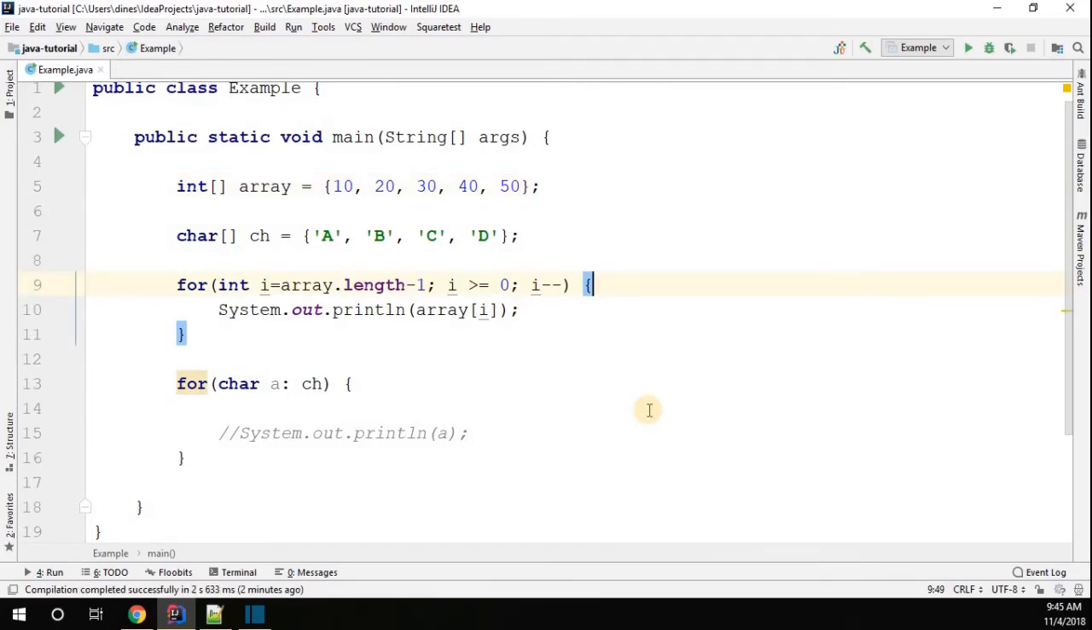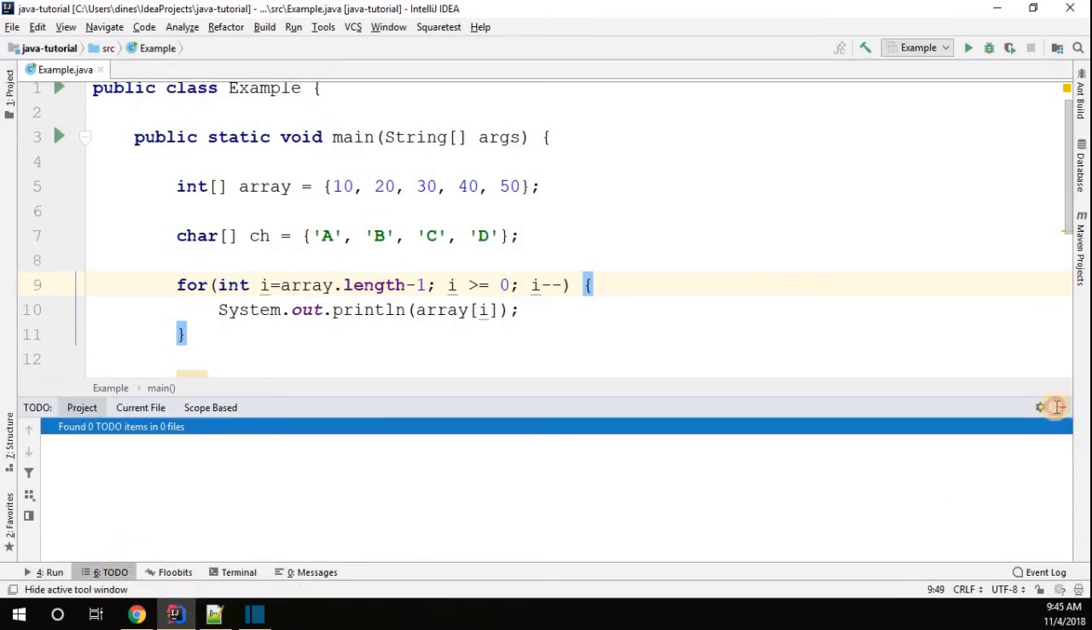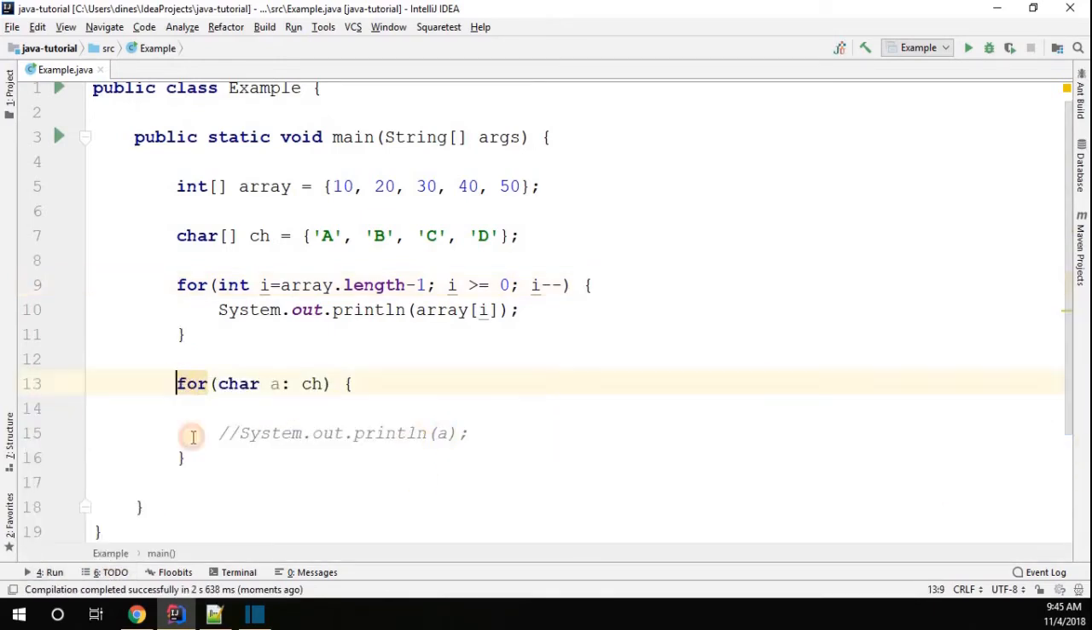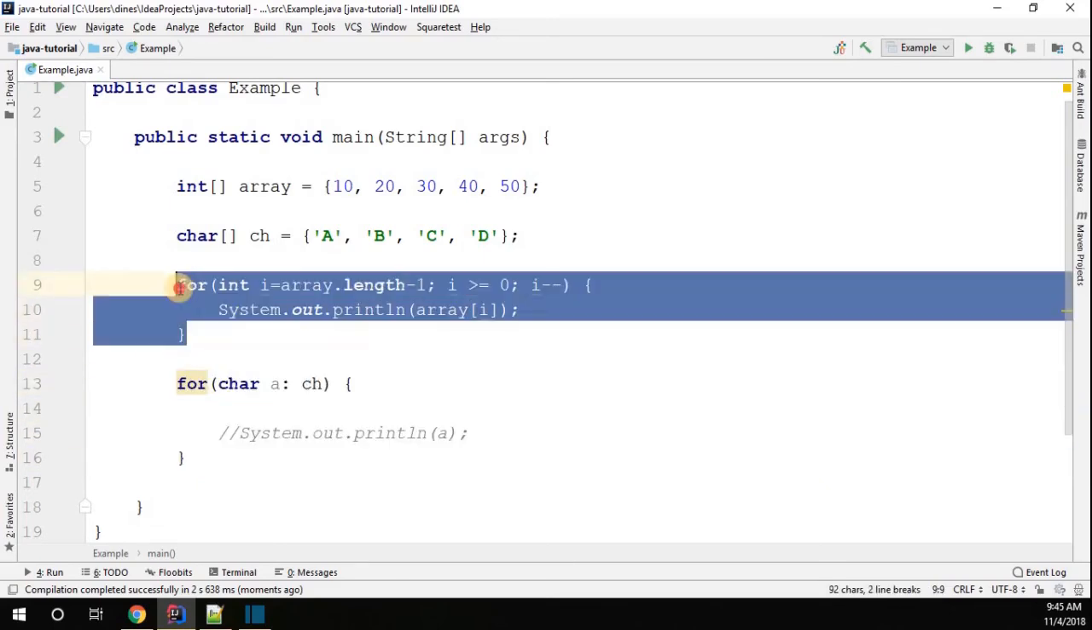Let me run this program. We'll see what is going to happen. Here we go. We have 50, 40, 30, 20 and 10. That's available, right? But there is only one limitation in the for each: you can always perform the incremental operation on top of the array. The decremental operation is not possible using for each. If you want to do that, there is no other way, you have to go for the traditional for loop in Java.